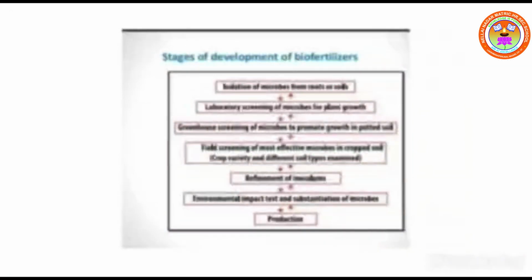They are cost effective and eco-friendly bioinoculants having great potential to enhance agricultural production in a sustainable way. Biofertilizers are grouped into different types based on their functions such as nitrogen fixing, phosphate solubilizing and mobilizing to promote plant growth.